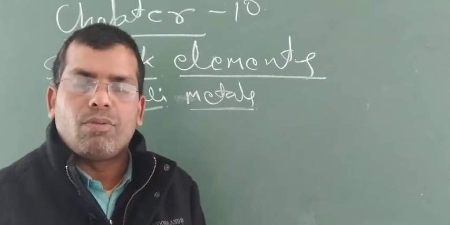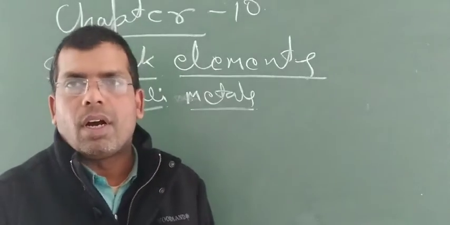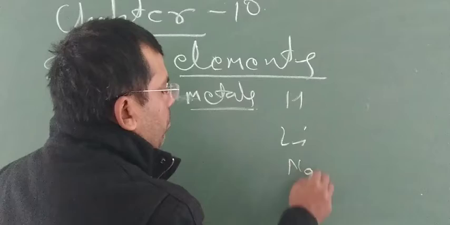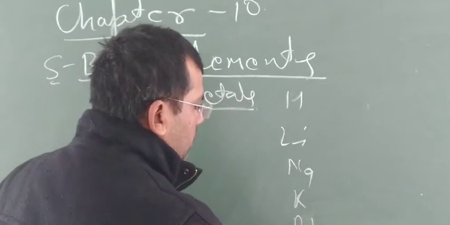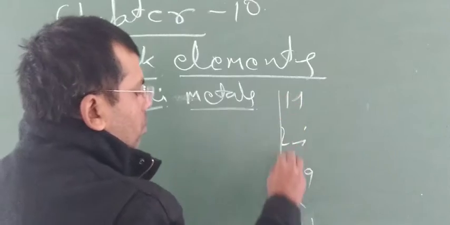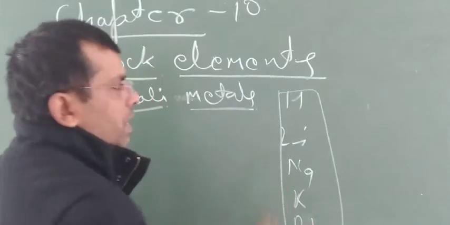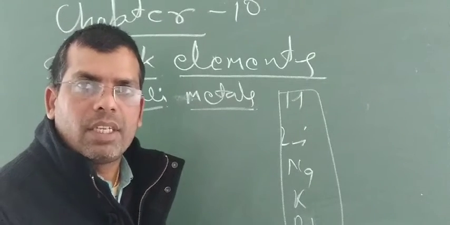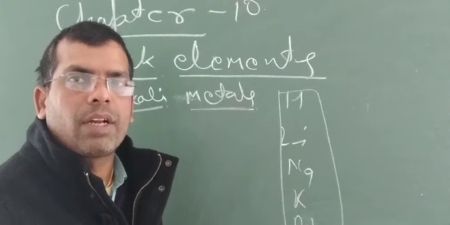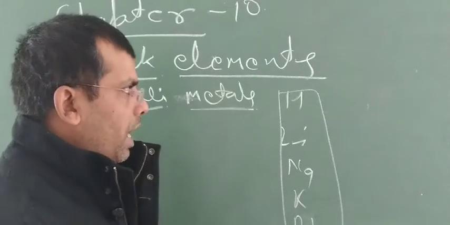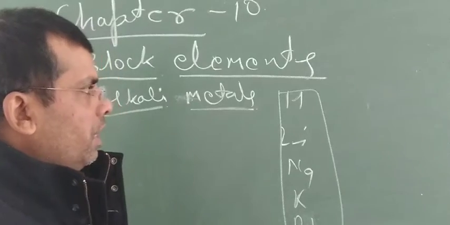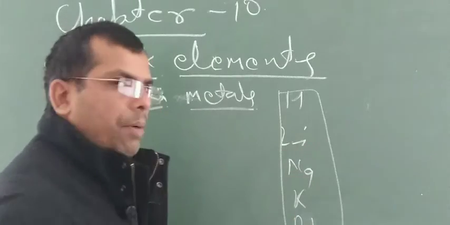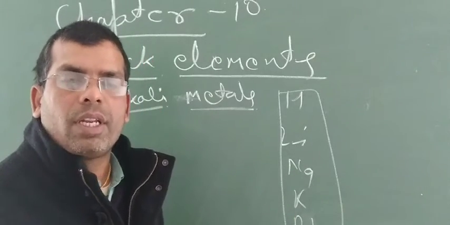I have already told you that due to the bigger atomic size of alkali metals like hydrogen, lithium, sodium, potassium, rubidium and cesium, these have a low value of ionization potential and a less negative value of electron gain enthalpy. Electronegativity, ionization potential and the negative value of electron gain enthalpy decrease on moving from top to bottom because of the increase in atomic size.